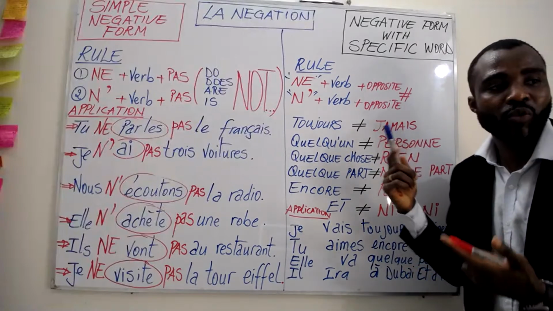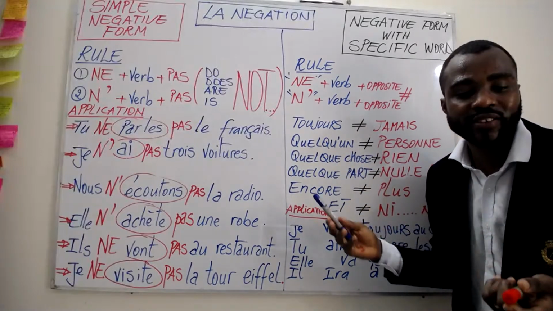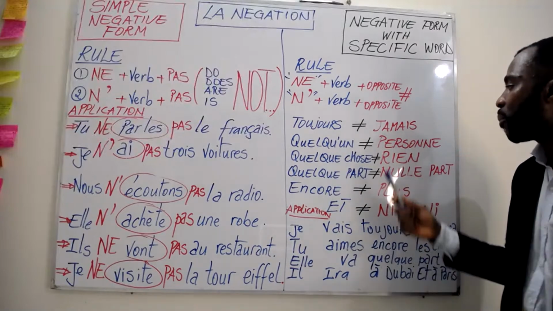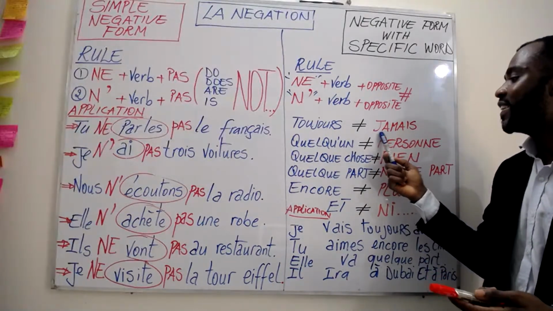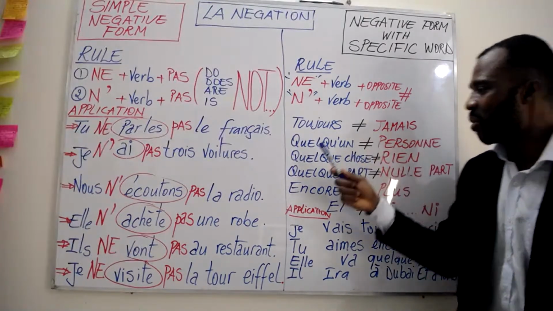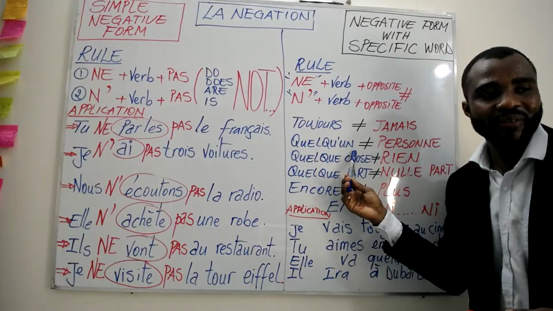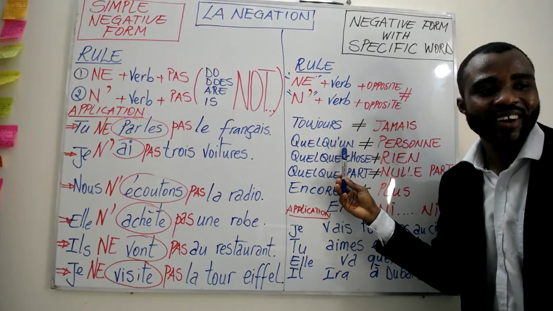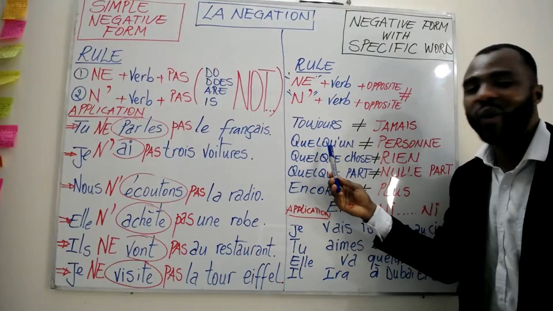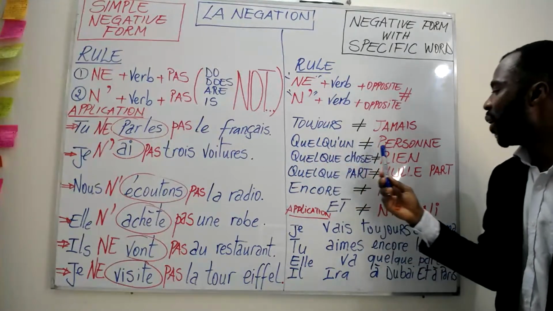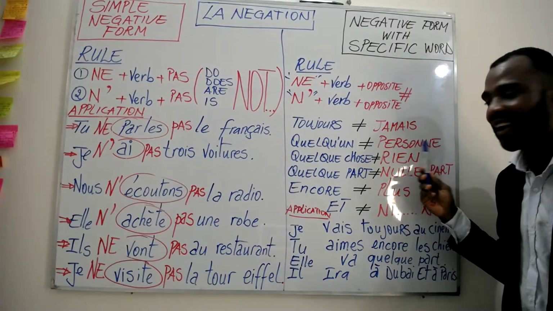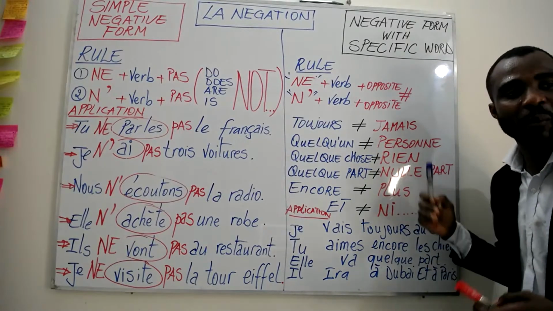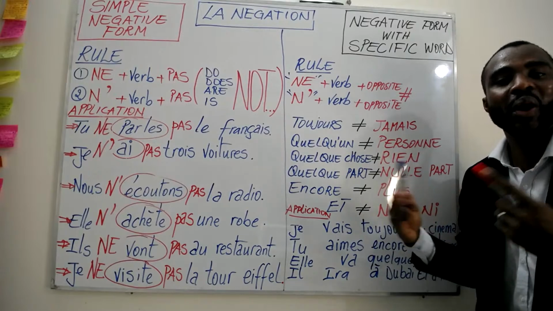With one word, we can easily get the negative form. Never, in French, we say jamais. Perfect. Next, quelqu'un means someone. To get the negative form of someone, we say personne. Personne means no one, nobody.